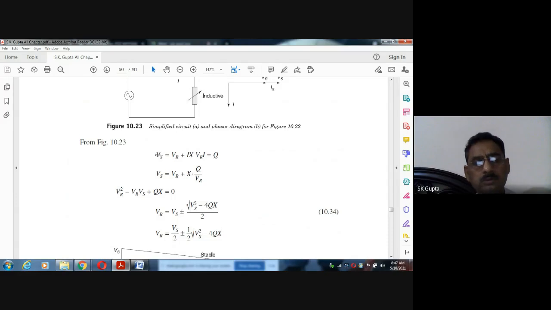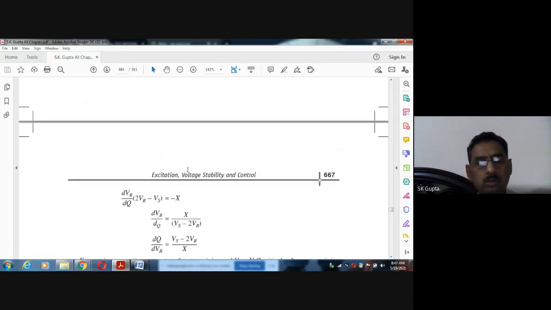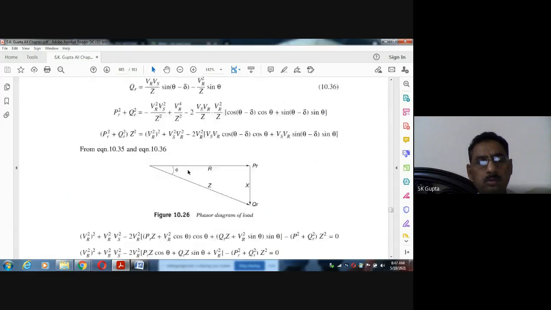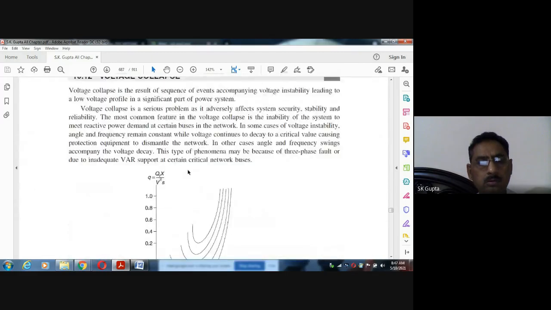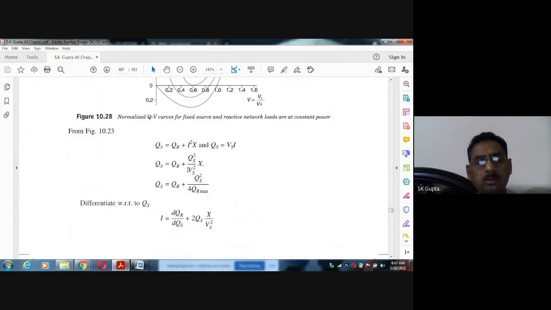This is the very starting, initially we described this equation. So note down this equation, and both equations, then come to here. Say, QS sending end reactive power, QR receiving end reactive power, and I square X. I square X means power consumed in the transmission line.